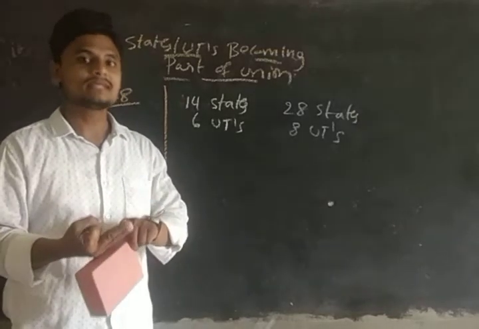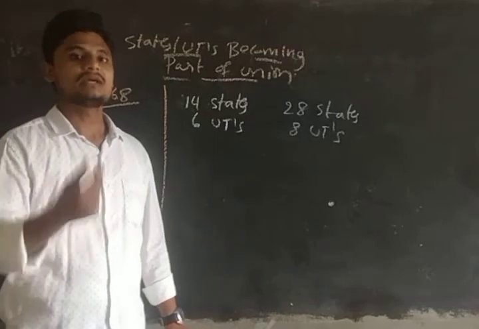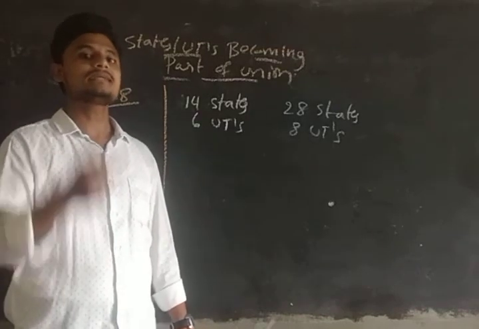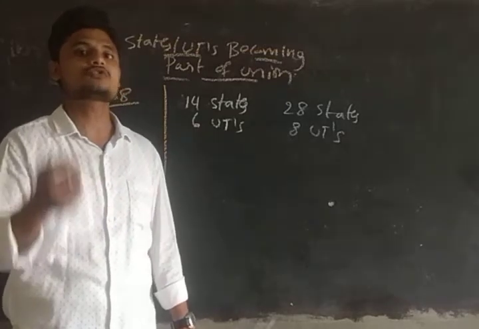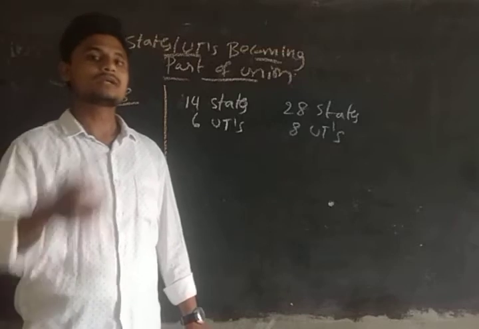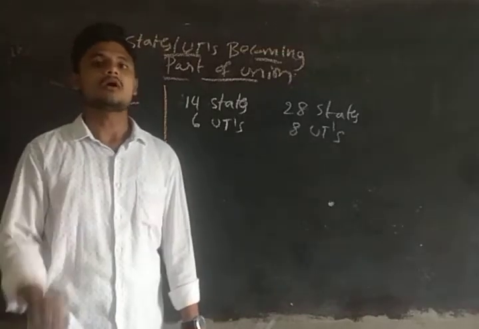It does not mean that if you want to do any amendment in the Constitution, you should go for only the special majority and the special majority with the ratification of half of the states with the Constitutional Amendment Act. No, we can go through the ordinary bills also.